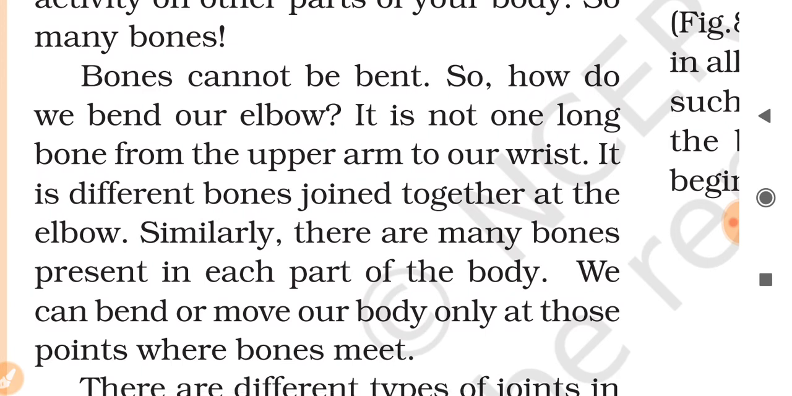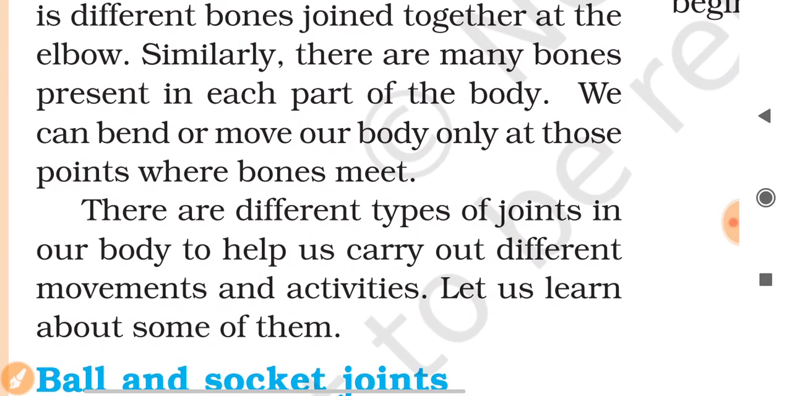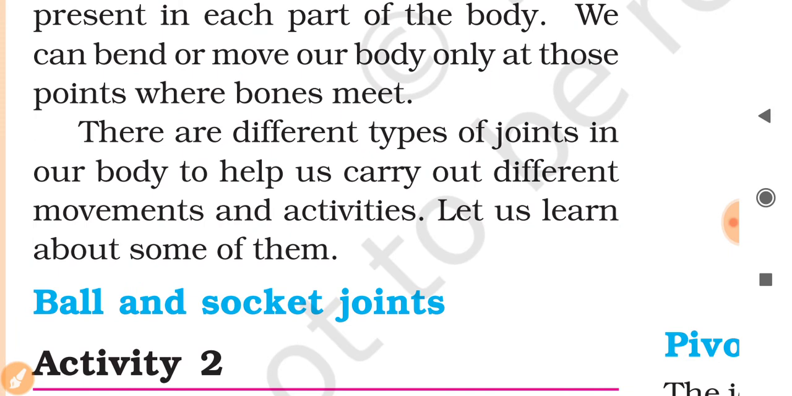It is not one long bone from the upper arm to our wrist. It is different bones joined together at the elbow. Similarly, there are many bones present in each part of the body. We can bend or move our body only at those points where bones meet. Suppose this is your hand and you can find a junction there. This is one bone and this is the second bone. It is joined by something. Okay, we will discuss it later in this chapter.